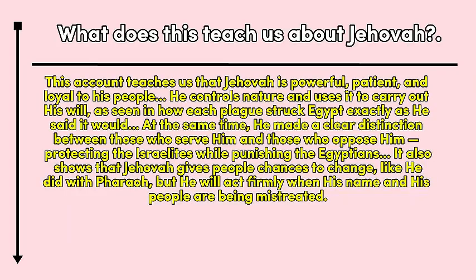What does this teach us about Jehovah? This account teaches us that Jehovah is powerful, patient, and loyal to his people. He controls nature and uses it to carry out his will, as seen in how each plague struck Egypt exactly as he said it would. At the same time, he made a clear distinction between those who serve him and those who oppose him, protecting the Israelites while punishing the Egyptians. It also shows that Jehovah gives people chances to change, like he did with Pharaoh, but he will act firmly when his name and his people are being mistreated.